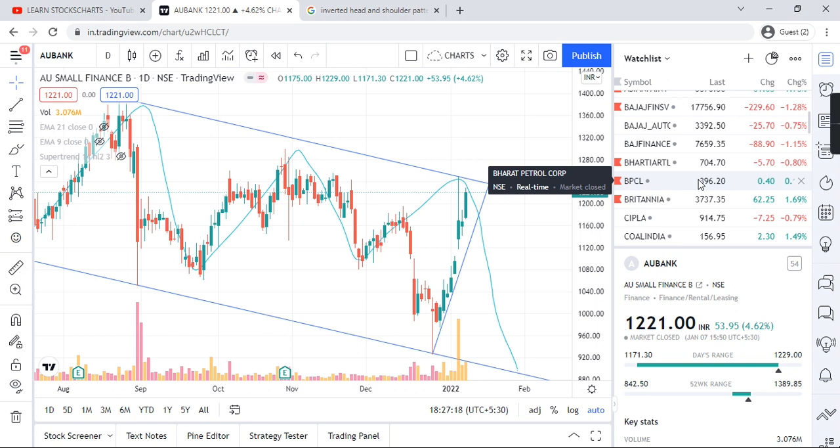Do your own analysis, do consult a financial consultant, do consult your friends, because some charts are good for long term investment, some charts are good for short term investment, some are good for day trading, some are good for swing trading. So it depends on your psychology, how you want to go ahead with investments or daily trading. And I'm not a SEBI registered person.